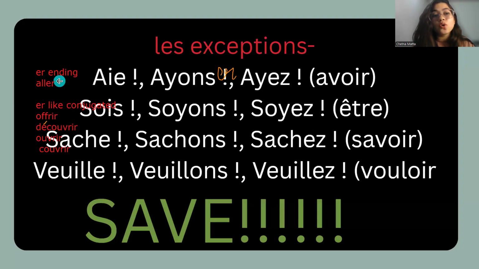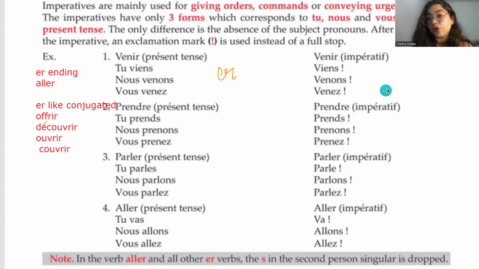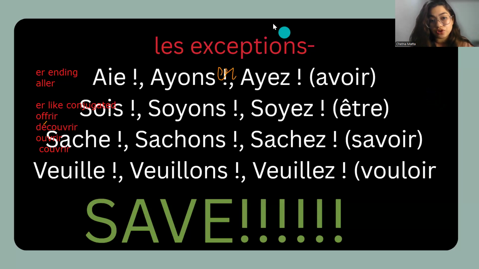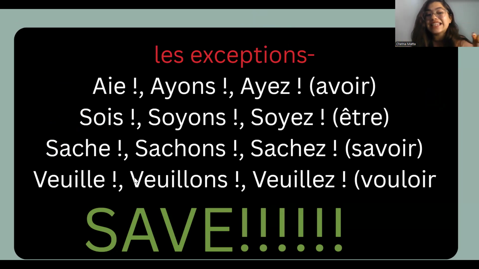Okay, now what you have to understand here is there are some exceptions. Now, what kind of exceptions am I talking about? Exceptions related to the verbs. Now, what verbs are exceptions? We learn it with SAVE. S for savoir, A for avoir, V for vouloir, E for être.